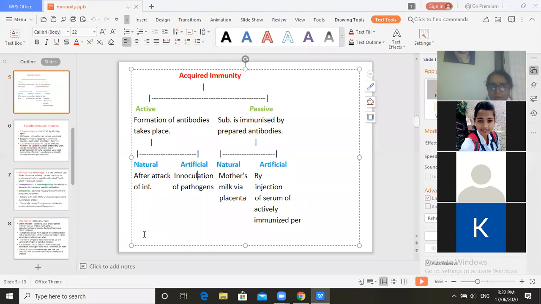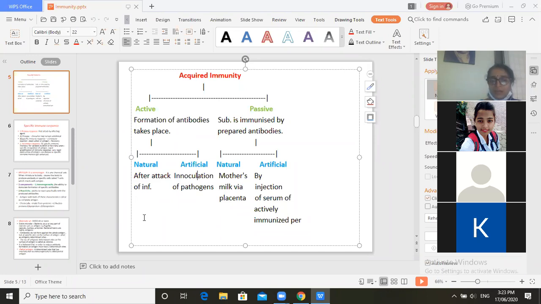So we discussed innate immunity. It is related with the species, with the races, and with the individual. Innate immunity doesn't require any introduction of organism or infection, but acquired immunity requires infection or introduction of an organism. There are two forms of acquired immunity: active immunity and passive immunity. In active immunity, formation of antibodies takes place, and in passive immunity, the subject is immunized by prepared antibodies.